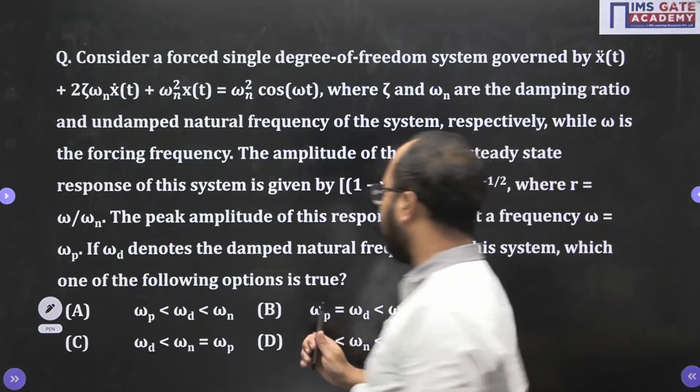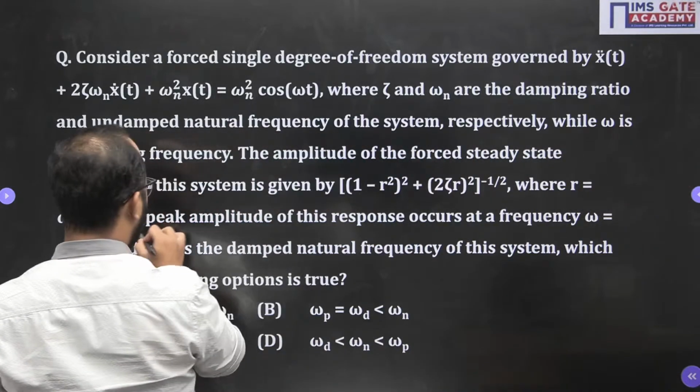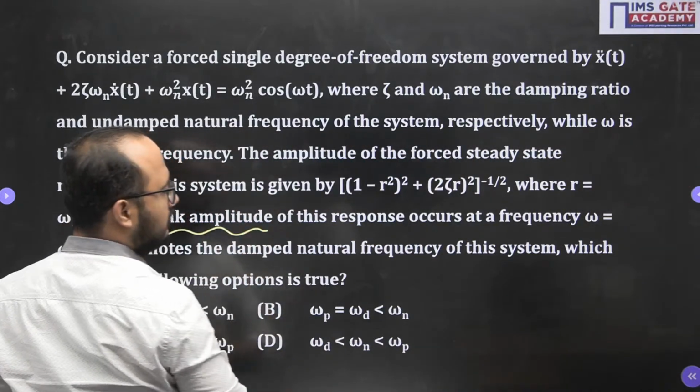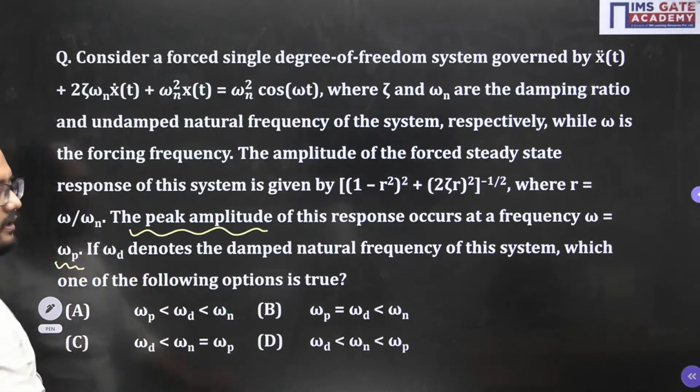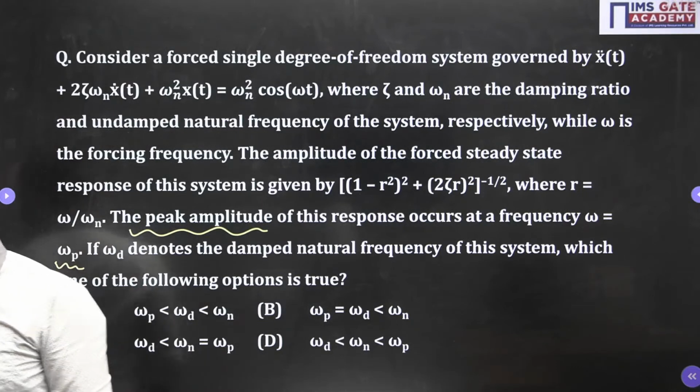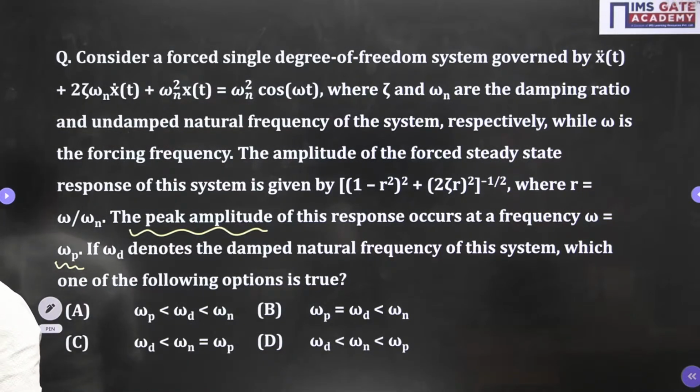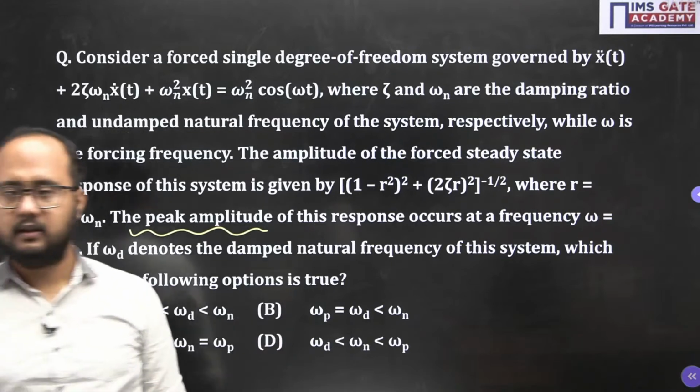The point that we need to note here is the peak amplitude of the response will be at omega p. This point everyone should remember, because this is the main thing that we need to understand. Done?